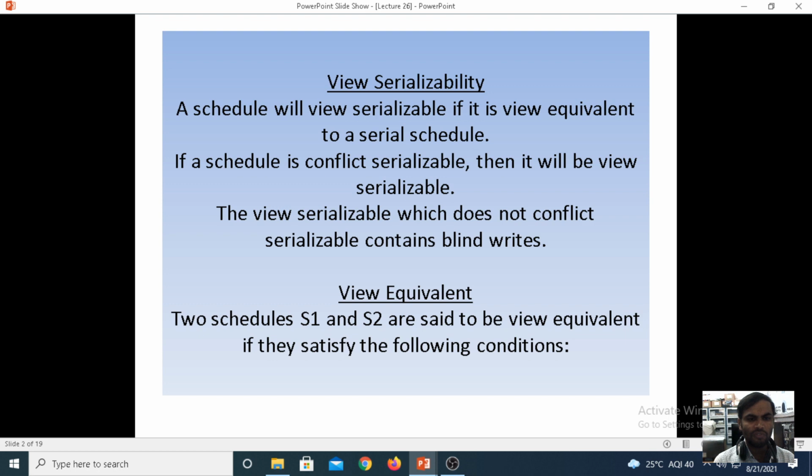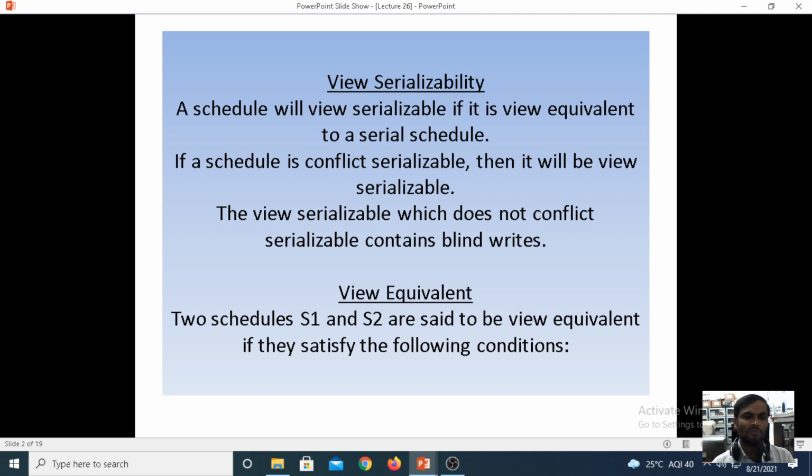Under the view equivalence, if you have two schedules S1 and S2, they must satisfy the condition of the initial read, the condition of the final read, and the condition of the update read. Initial read, update read, final write. If these conditions are satisfied, then we can call it a view equivalence.